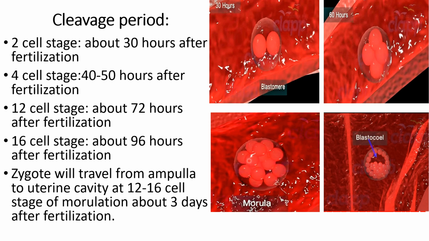And when this fertilized ovum moves from the ampulla towards the uterine cavity, it is of about 12 to 16 cell stage. As it enters the uterine cavity, the uterine milk will enter into it and it is soon divided into outer cell mass and inner cell mass. When it is of 12 to 16 cell stage, it is known as morula.